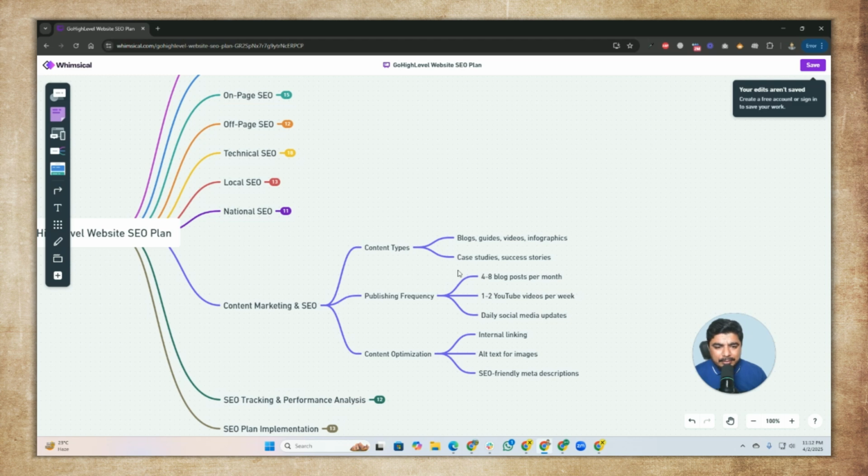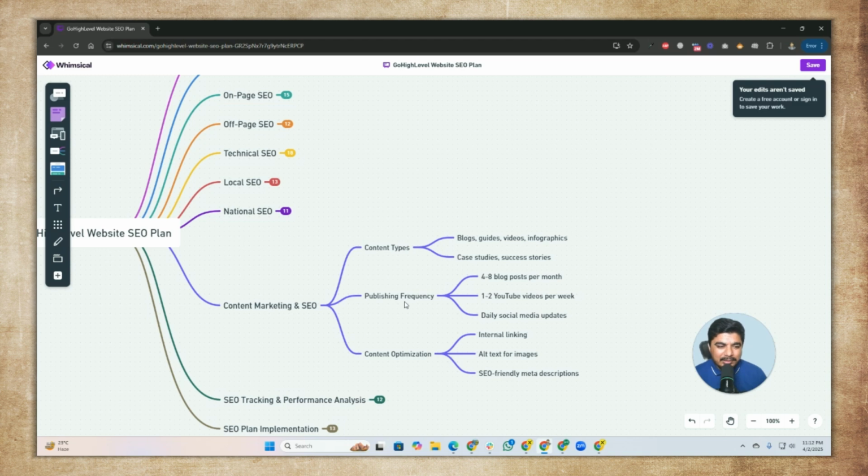Here we have content types. We have blogs, guides, videos, and infographics. That content we will generate for our brands and for our business. Then we will publish our case studies and success stories as well. You can see we need to publish 4 to 8 blogs per month, or 1 to 2 YouTube videos, and daily social media post updates.